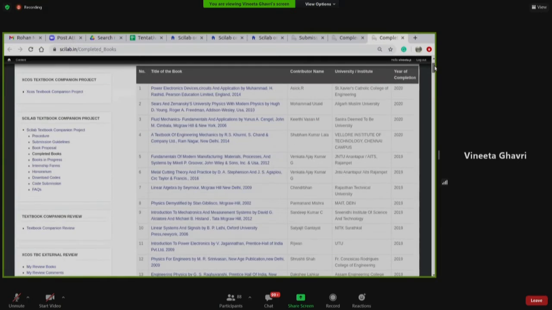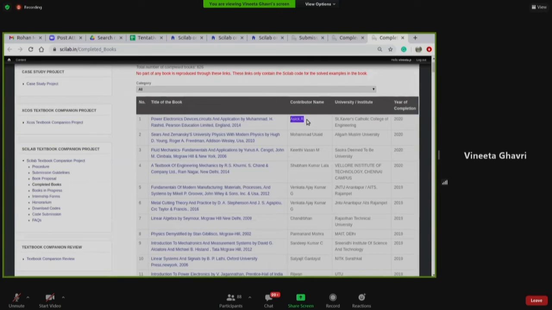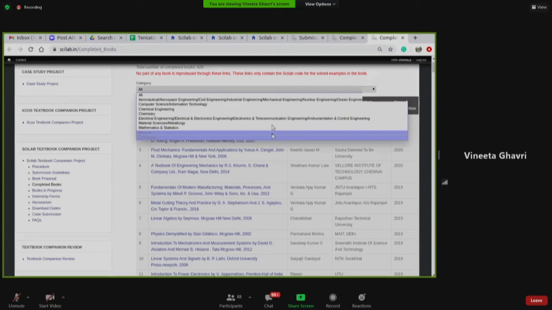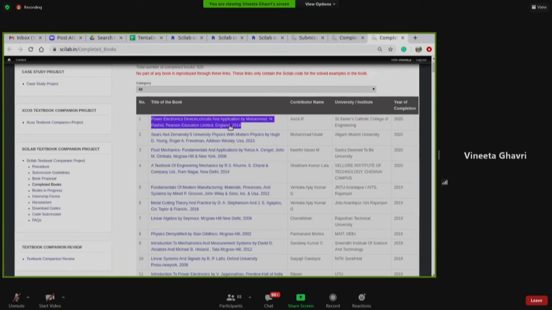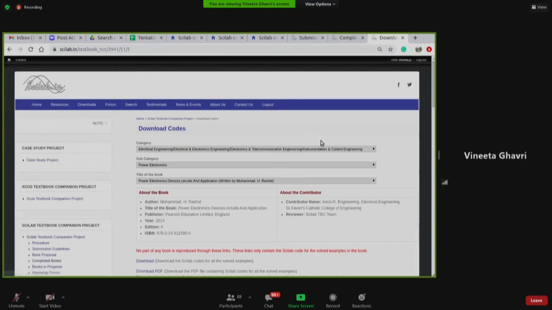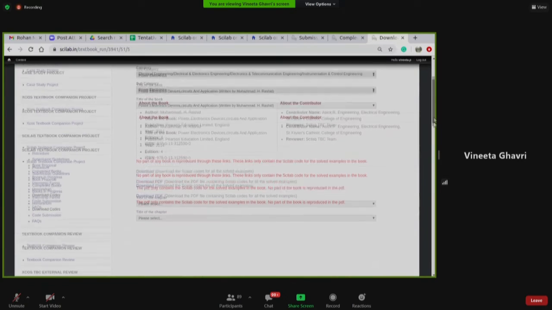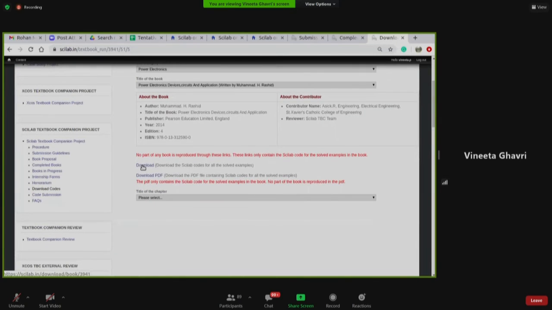You can see the name of the contributor, the name of the college, and the book along with the publisher name. We also have the categories here. You can filter according to your field, according to your subject. When you click on this, you can download all the solved examples in this book. You can view the PDF of all the codes in this book.